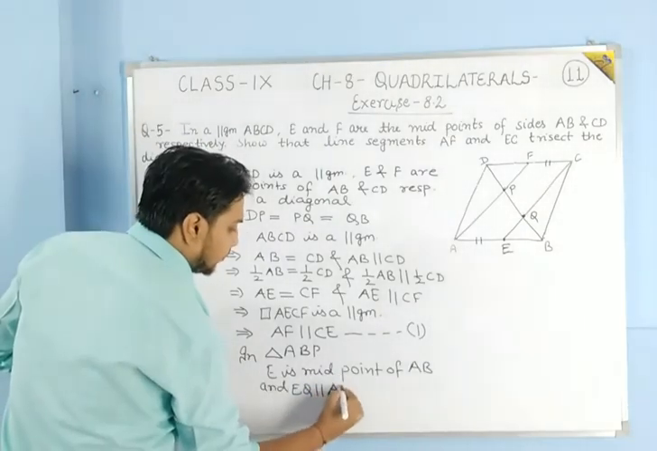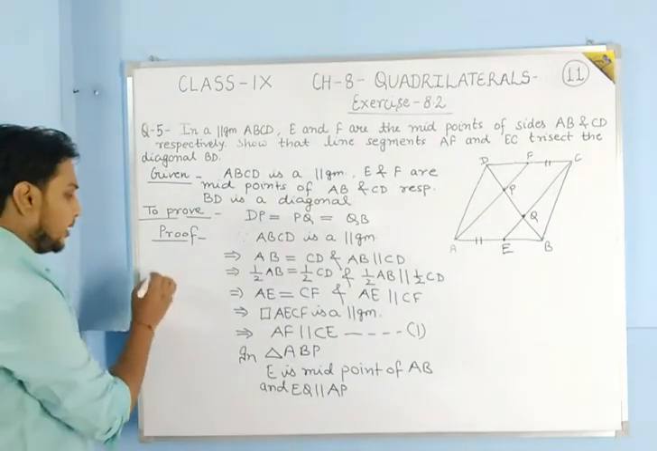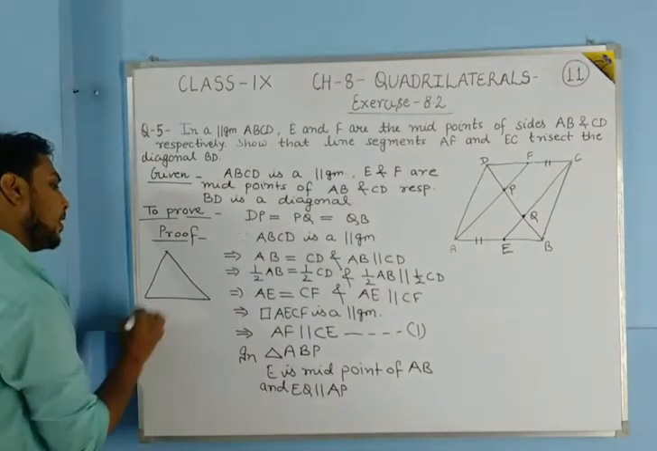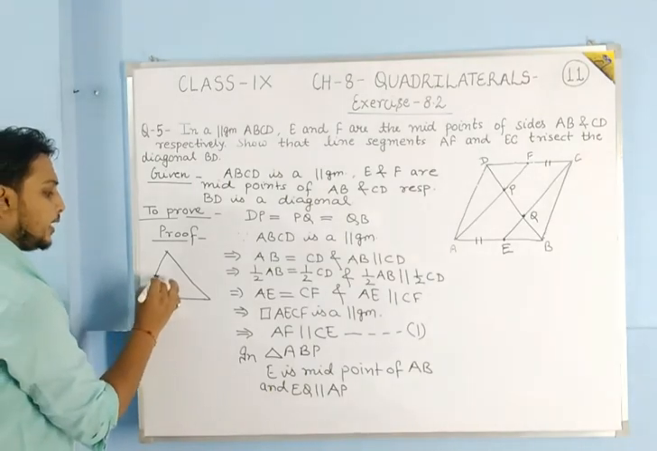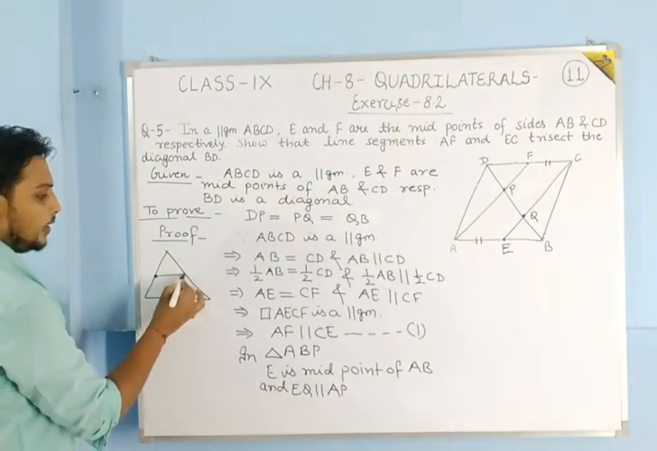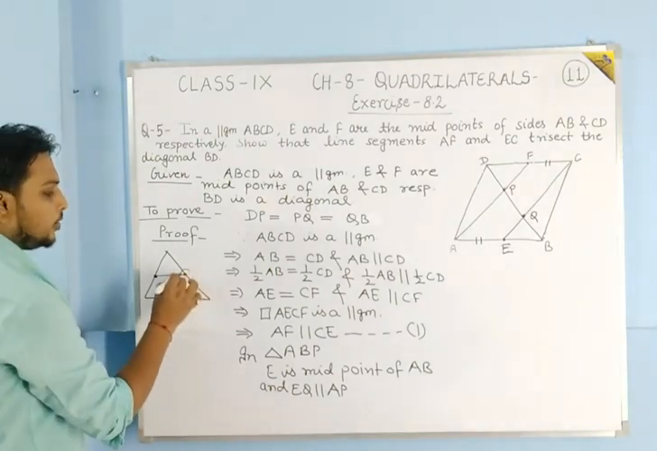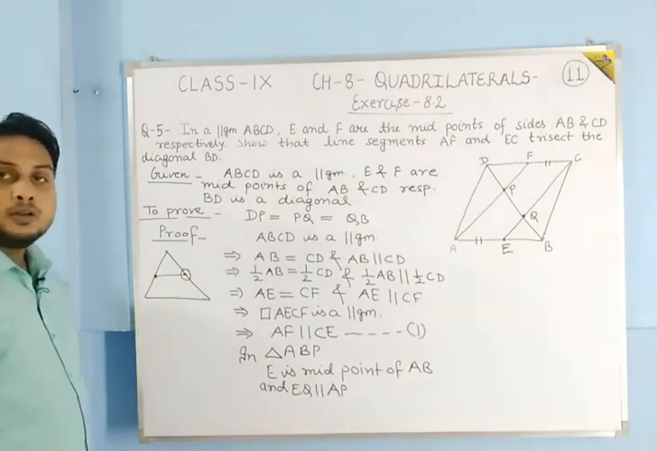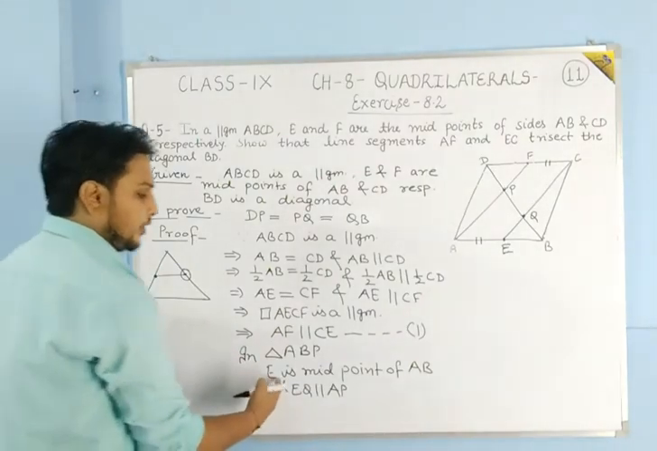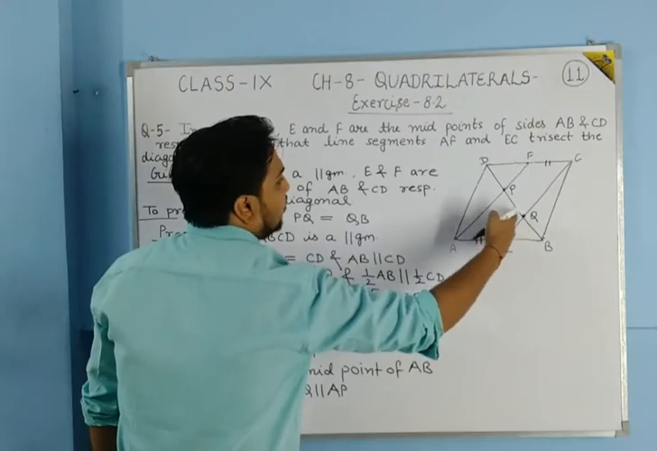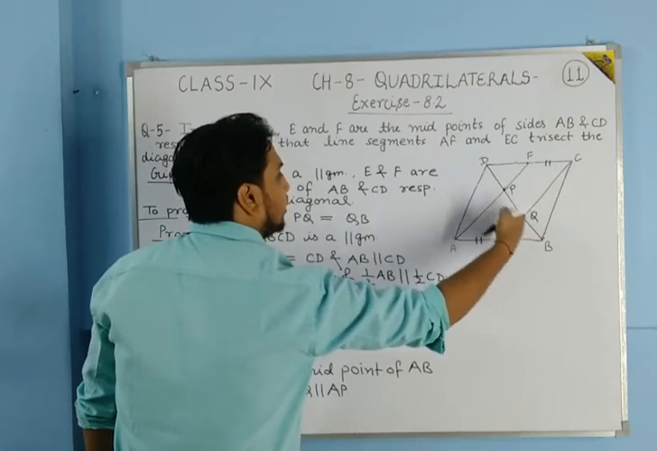Okay, so students, as I have told you, the converse of the midpoint theorem says that if there is a triangle, and we draw a line from the midpoint of any side which is parallel to the second side, then it will bisect the third side. Means this will be the midpoint of this side. This we have studied in the converse of the midpoint theorem. So in that manner, if E is the midpoint and EQ is parallel to AP, then we can say that Q is the midpoint of this side.